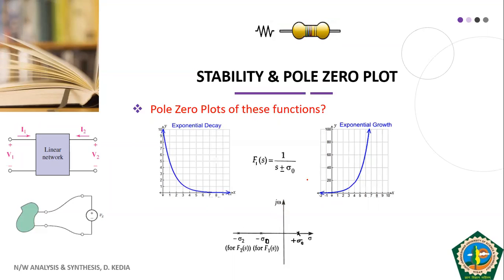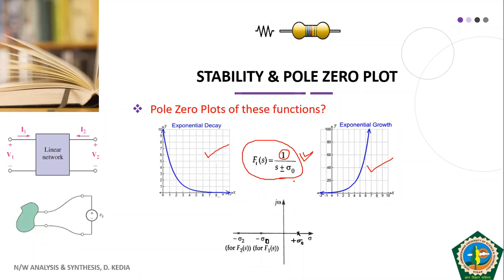So students, this is the expression that we have just seen, that the Laplace transform of these functions will be 1 by s plus sigma naught in case of the decaying one and 1 by s minus sigma naught in case of the exponential growth. Here, the denominator part gives us the pole and the numerator part gives us zero.